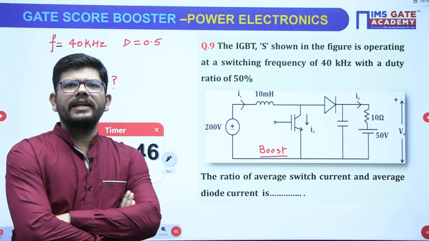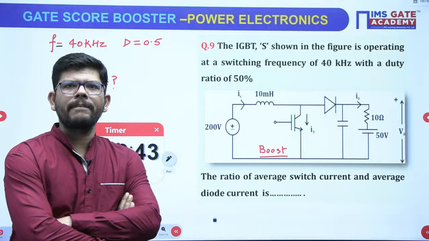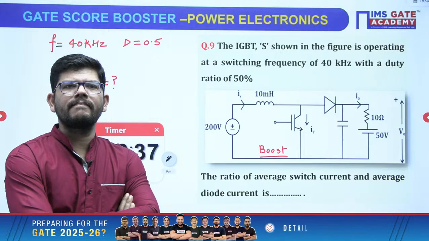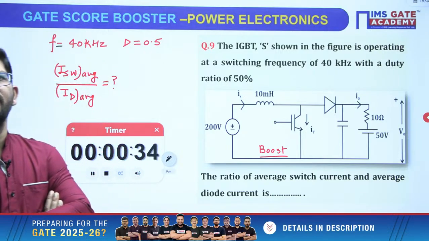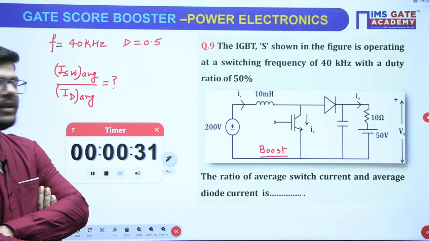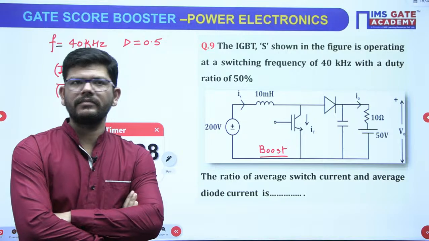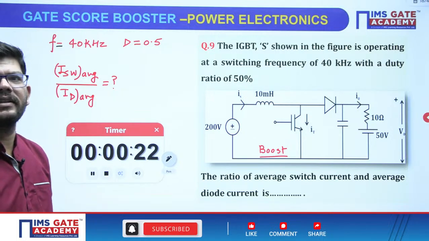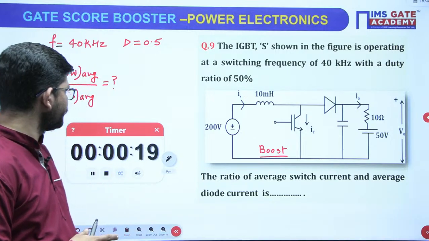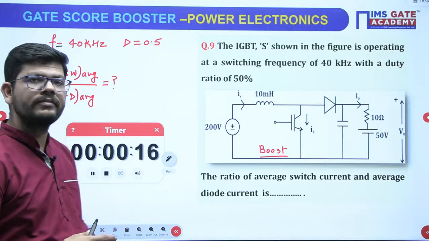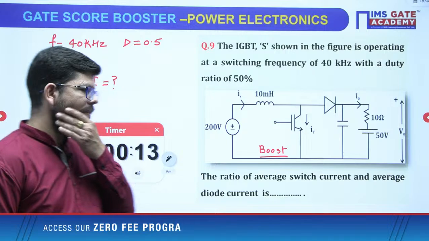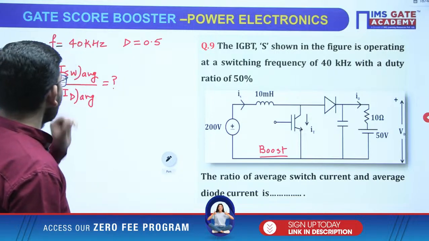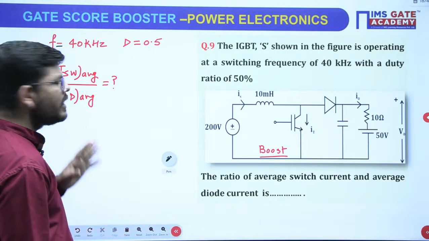So last 40 seconds. Niharika is also getting 1. Very good. Anybody who is getting a different answer? Okay. Yes, that's right. 1 is the correct answer. We have to calculate the switch current and diode current average value.